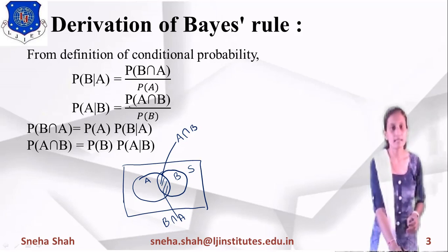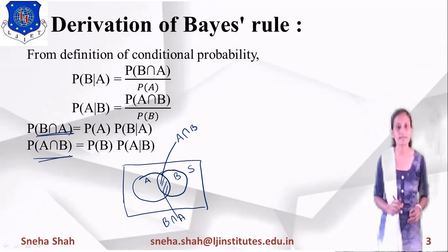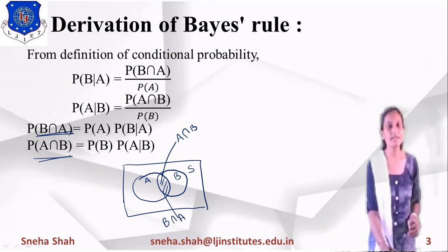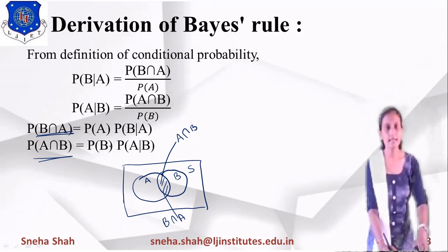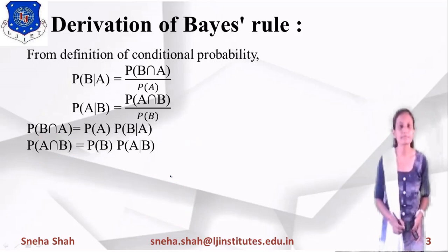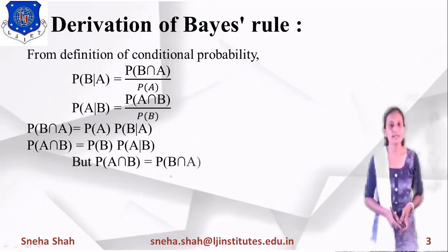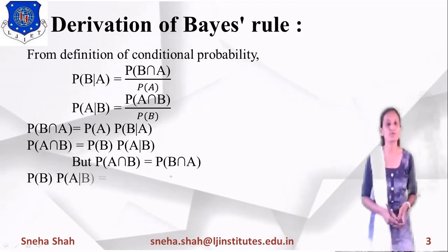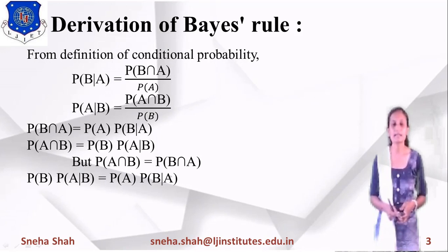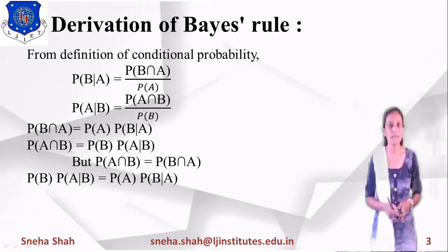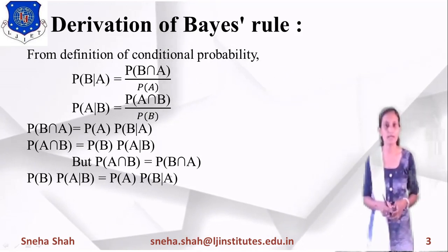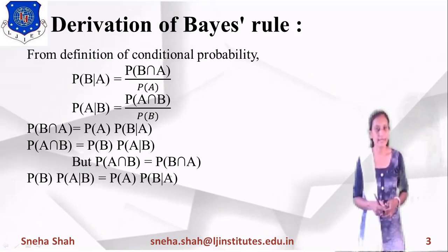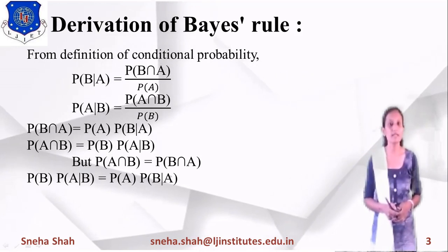So from this we can say that the probability of B intersection A will be equal to the probability of A intersection B, right? When we equate these two terms, the equation will be like this. As you know, probability A intersection B equals probability B intersection A. So probability of B into probability of A given B equals probability of A into probability of B given A.